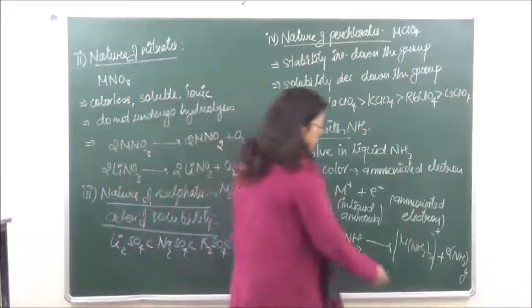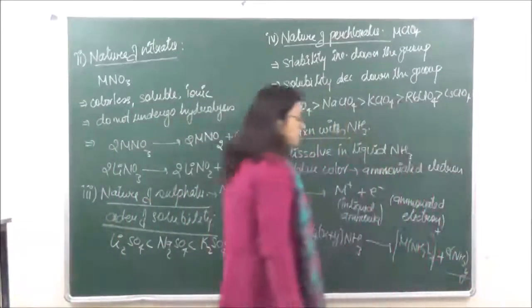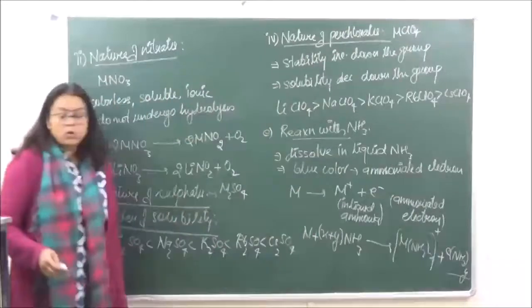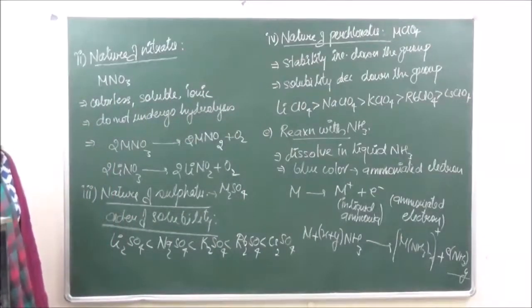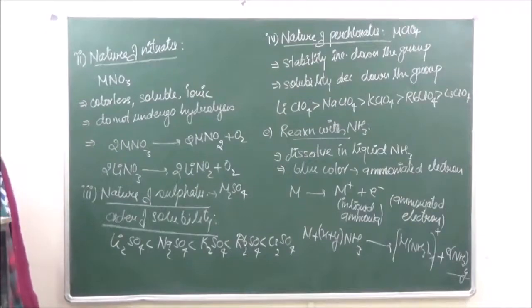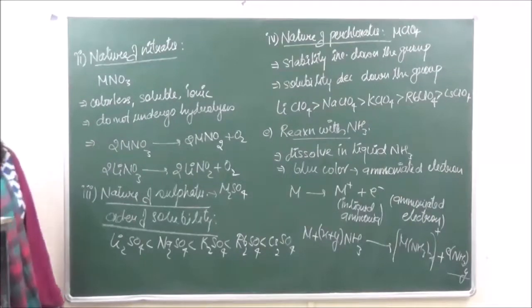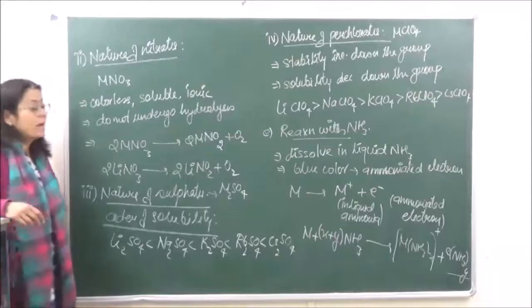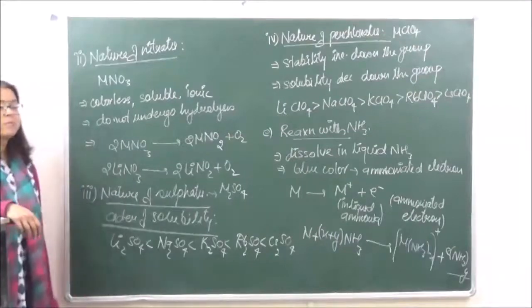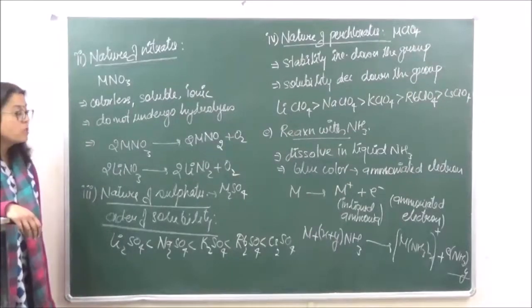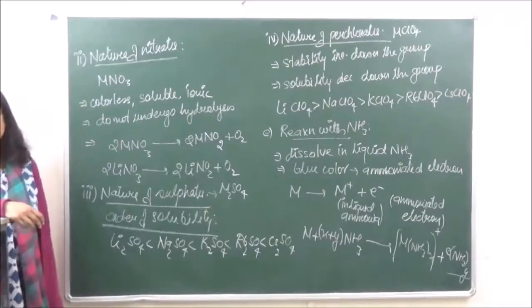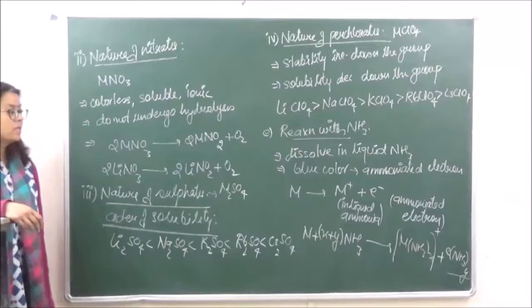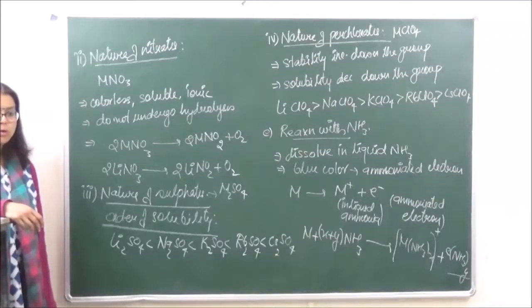Now this electron is going to absorb energy and go to a higher energy level. Whenever light falls on the ammoniacal solution of alkali metals, the ammoniated electron gets excited. Once it gets excited and comes back to the ground state, it emits radiations, and those radiations are generally in the blue region of the VIBGYOR.